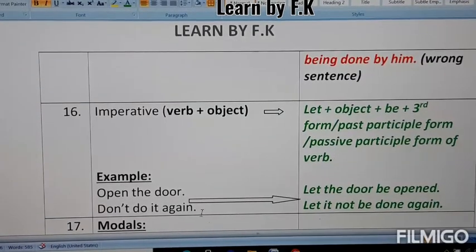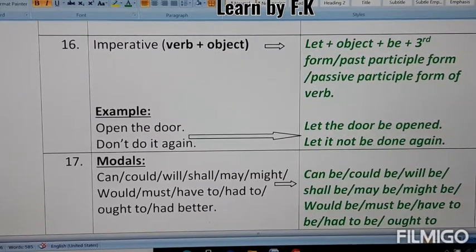Now for the second example here: Don't do it again. First of all you have to write let. Then you have to write the object. The object here is it. So let it, and not is given here, so you have to write let it not plus be. This is a negative sentence, that's why we are writing not here. Let it not plus be plus third form of verb. The third form of verb for do is done. Let it not be done again. So this is the answer.